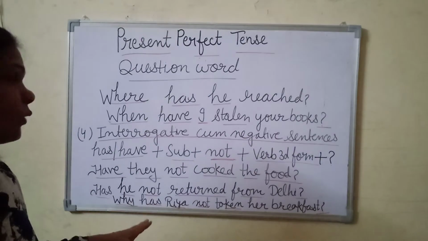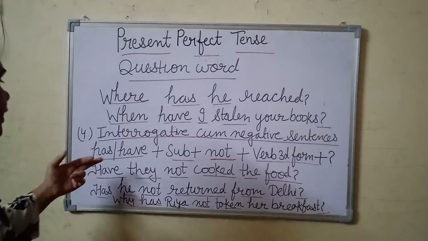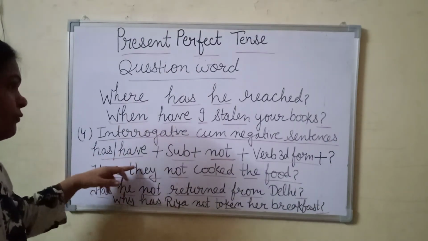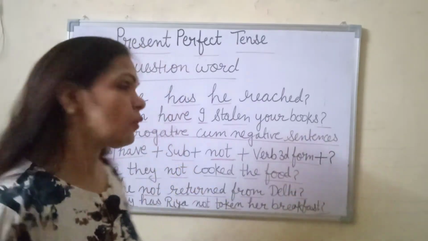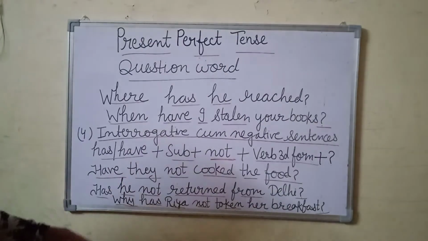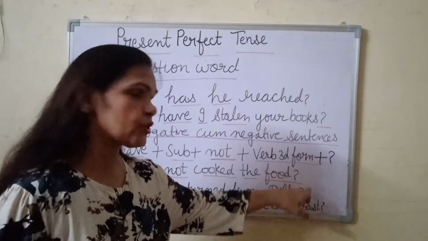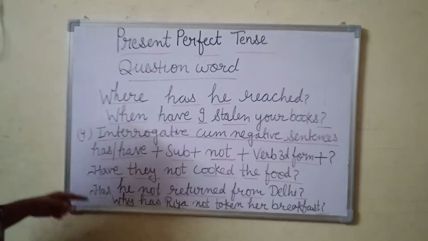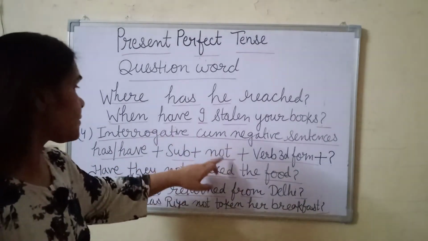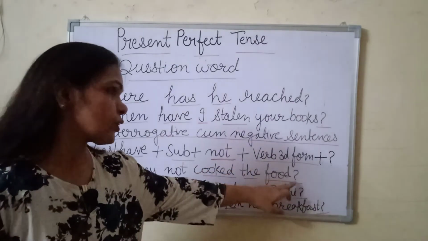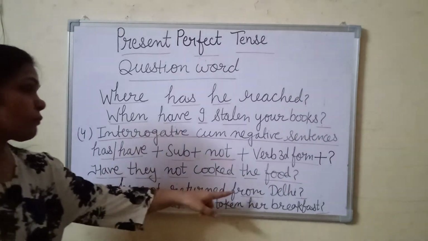Now friends, I tell you about interrogative cum negative sentences. So what is the formula? So the formula is here: first comes has, have, then subject plus not, verb's third form and then question mark. So according to the formula we see some examples. Have they not cooked the food? So you can check with the formula: has or have according to the subject plus not plus verb's third form plus question mark.